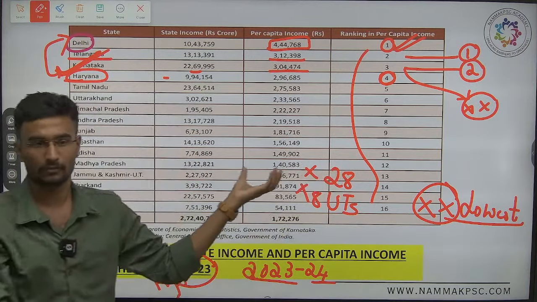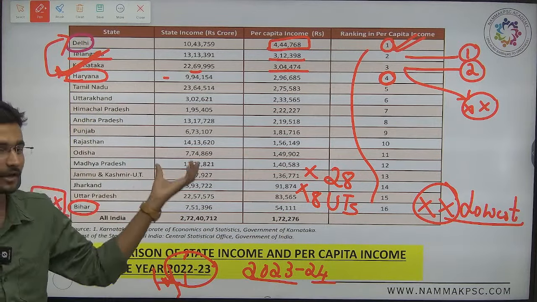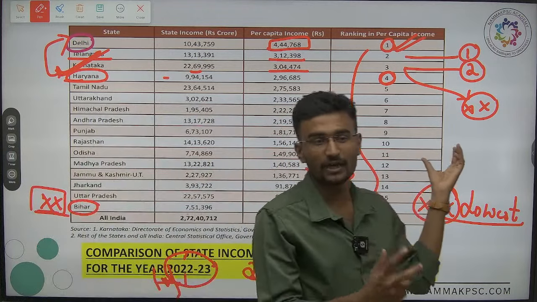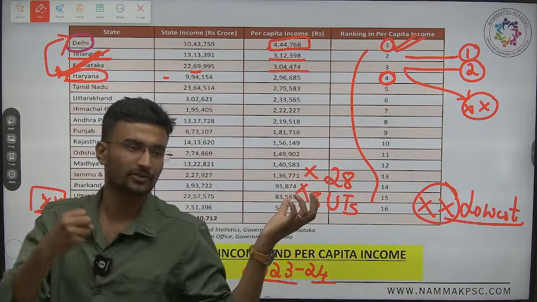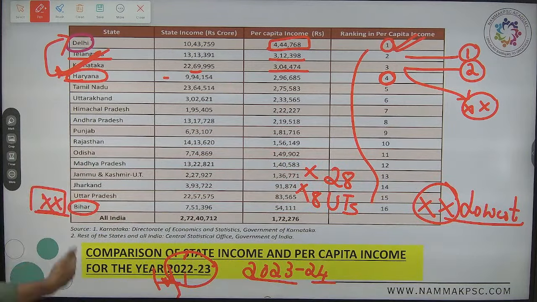Sir, what to do if they ask which state is being declared as having lower per capita income? They have given these 4 options. What one will you say? It is none of the above option.